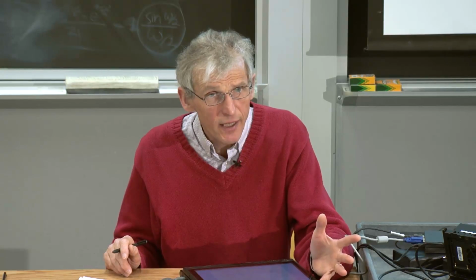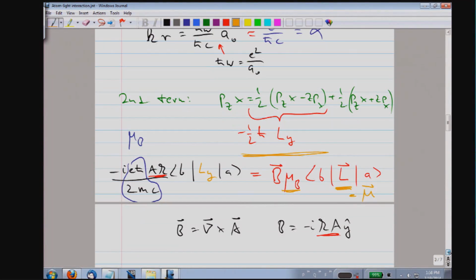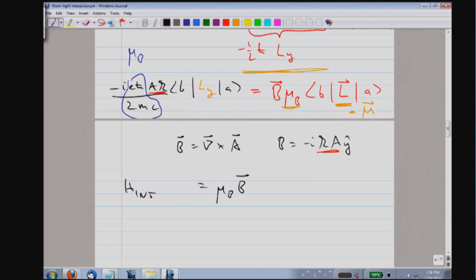Remember, we had introduced the operator for the magnetic moment, and the magnetic moment was the g factor times the Bohr magneton times the orbital angular momentum. And the g factor for the orbital motion is 1. So therefore, the interaction we are talking about is the Bohr magneton times the magnetic field.